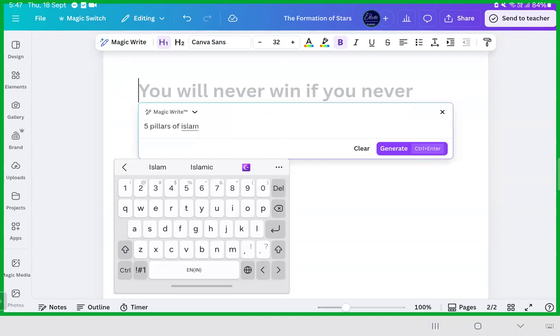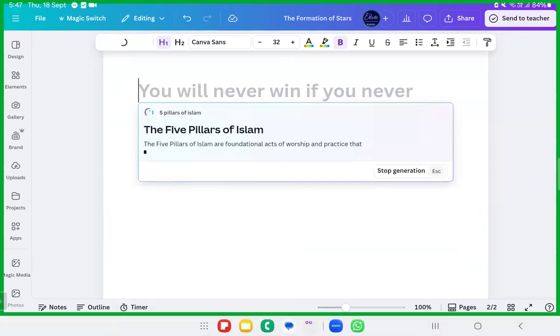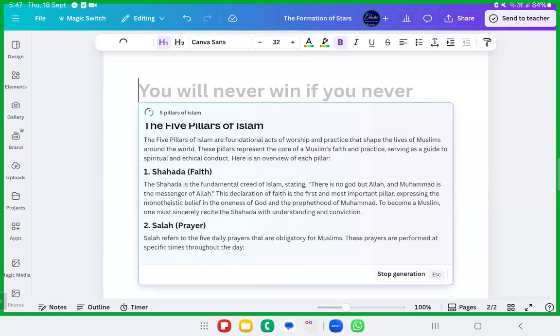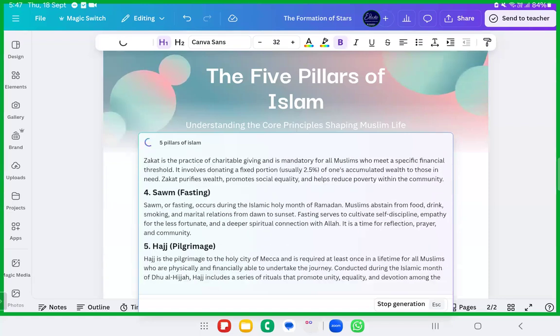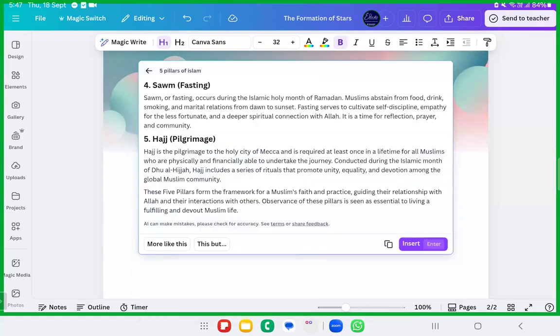We are magic writing. This is the document, these are the notes that Canva is creating. Fine, 5 pillars of Islam. I'm just going to write it like this and just insert it over.